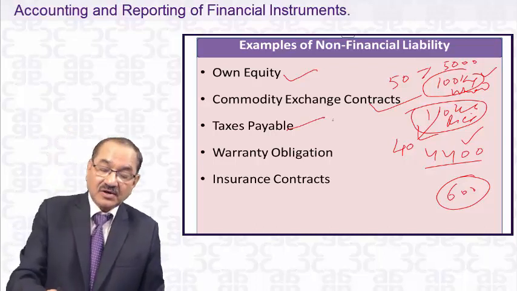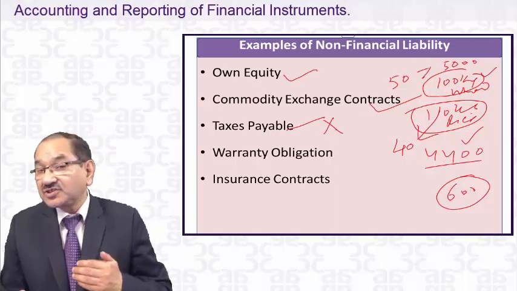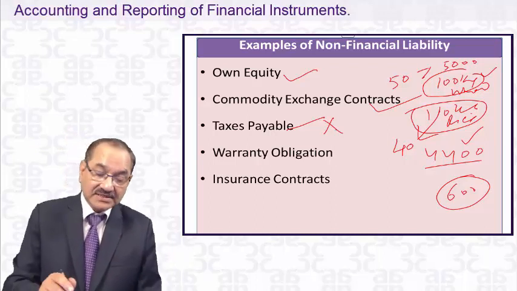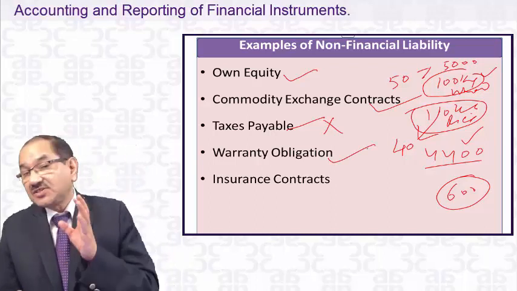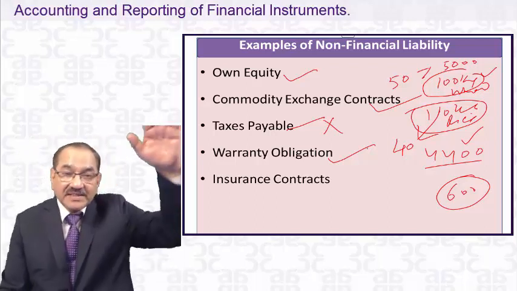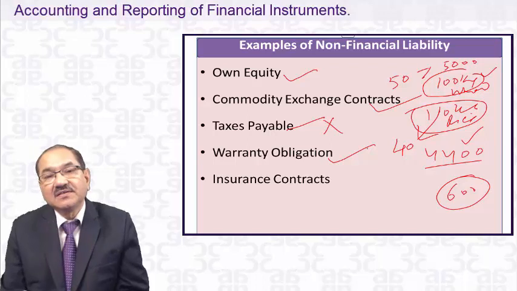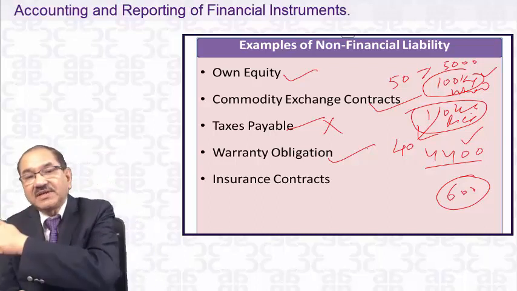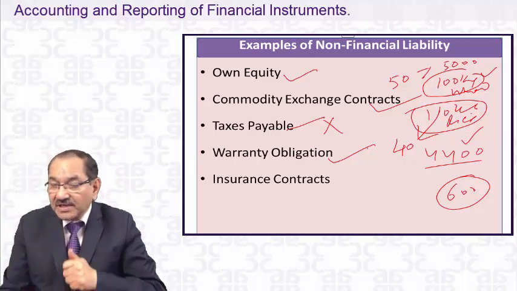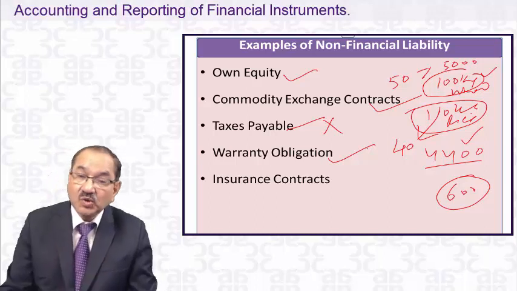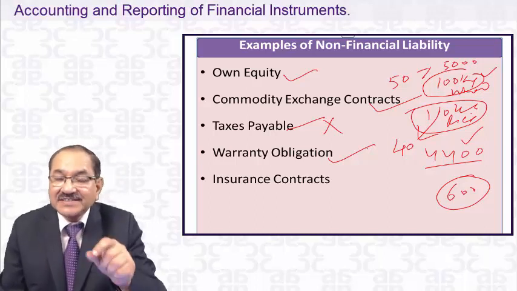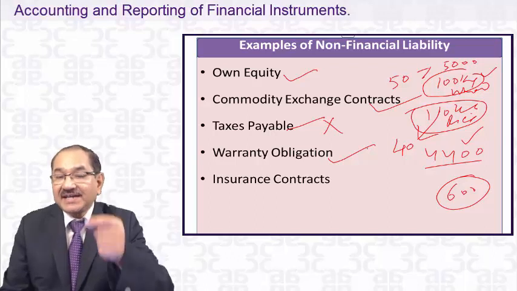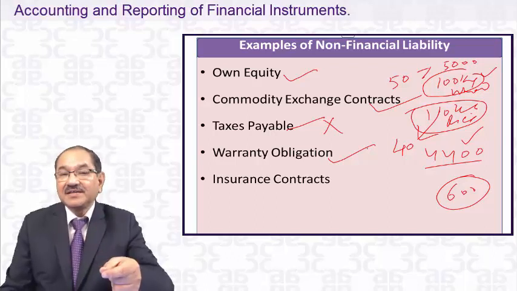Tax payable is not a financial liability because, as I told, it's not a contractual obligation to pay cash. It is a legal obligation to pay cash, therefore it's not a financial liability. Warranty obligation is not a financial liability, in spite of the fact that it is shown on the liability side of the balance sheet. Why is it not a financial liability? Because the definition is a contractual obligation to deliver cash. Is there any contractual obligation to deliver cash in the warranty obligation? No. No delivery of cash is done. What is delivered is services. The company which has given a warranty will be delivering the services.